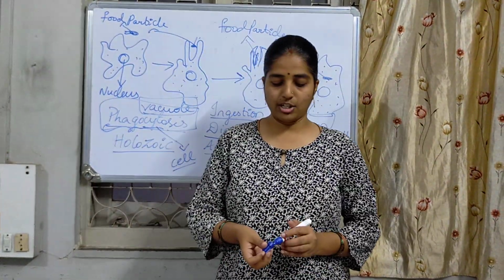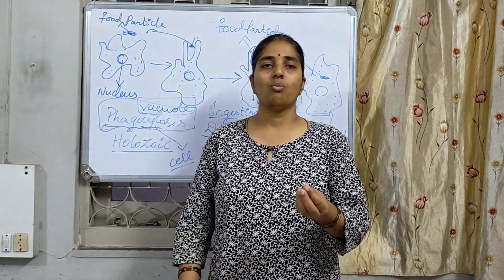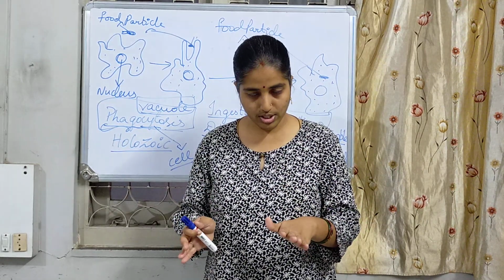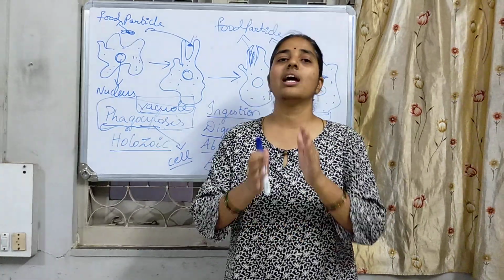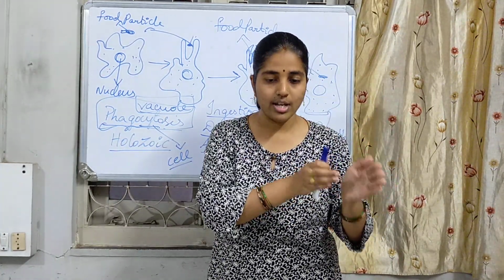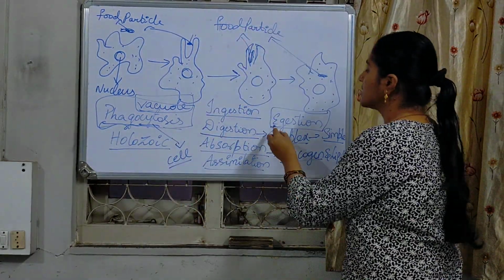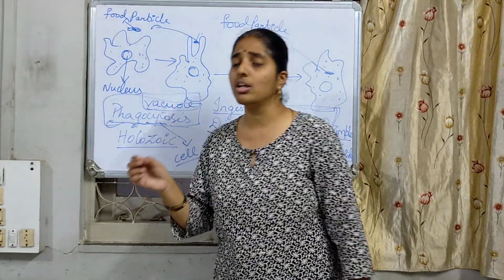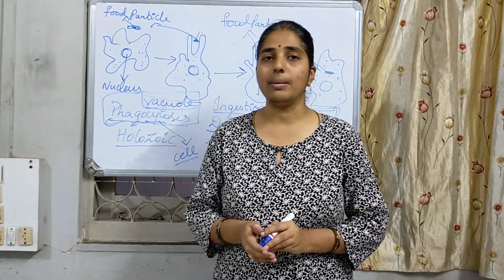What is meant by egestion? In human beings or any of the organisms, whatever the food we had finally undergoes lots of processes, and the undigested material has to come outside. Once it comes outside, that process is called egestion. So this is the topic related to the unicellular organism called amoeba.